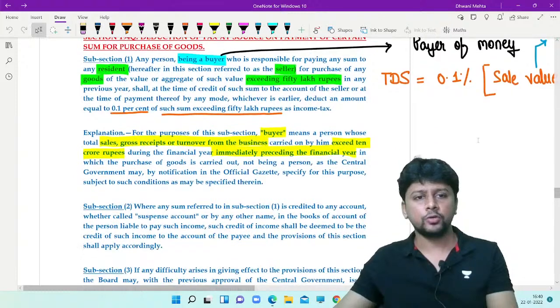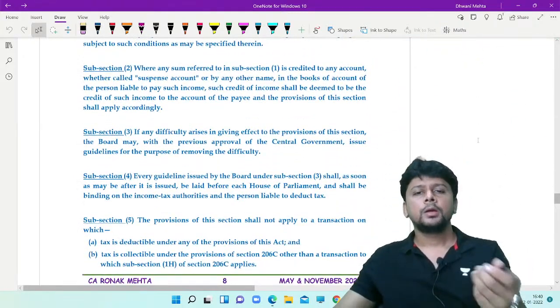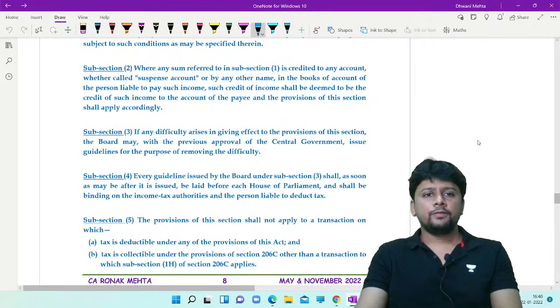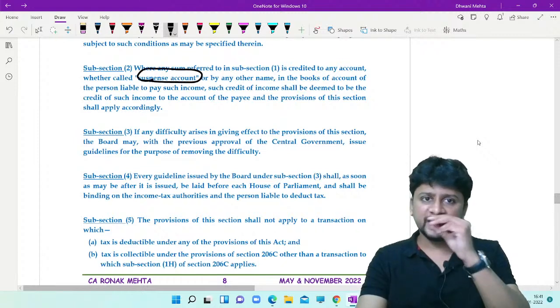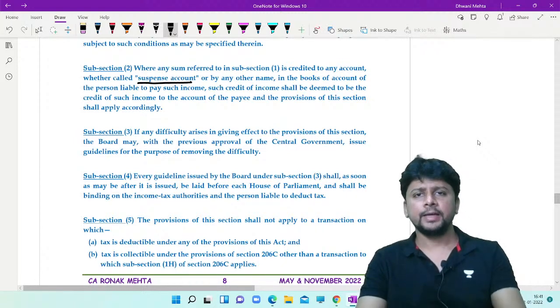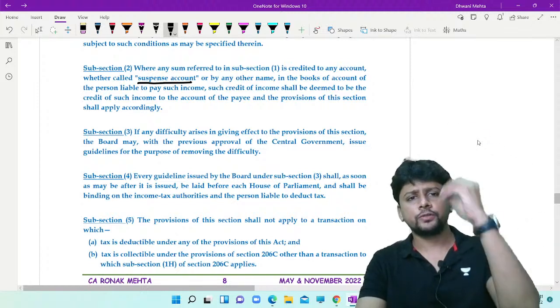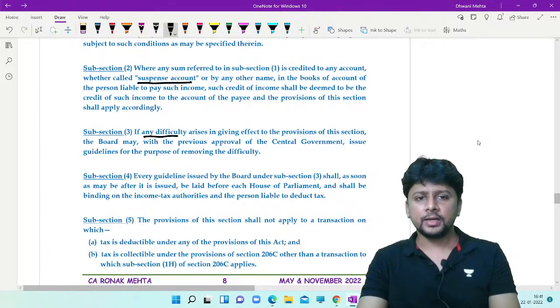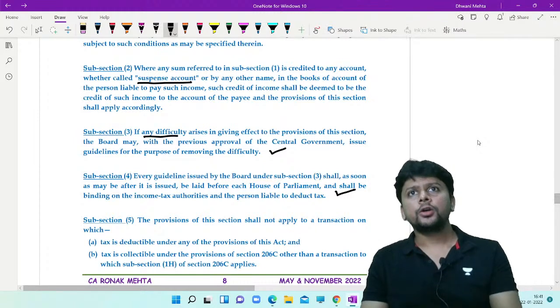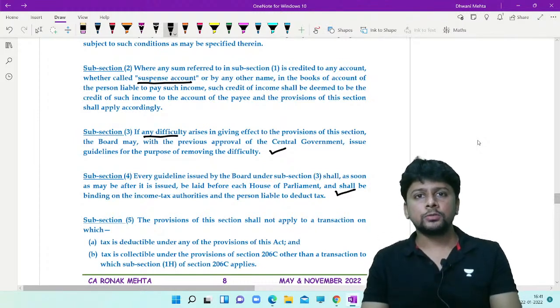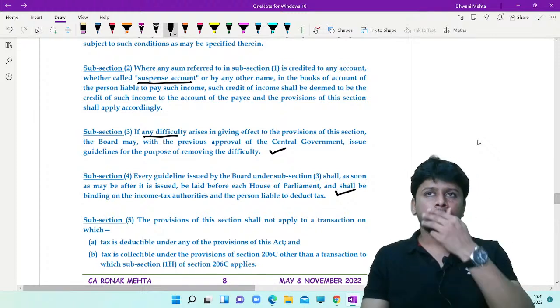This is our section 194Q. We've just read subsection 1. Subsection 2, nothing great. If you record anything instead of the seller account in the form of a suspense account, then also the section of TDS will apply. This is a paragraph which you will find in many sections of TDS. If any difficulty arises, the board will come out with guidelines for this. Every guideline should be laid before each House of Parliament. There are many sections introduced in Finance Act 2021 which have this type of drafting.